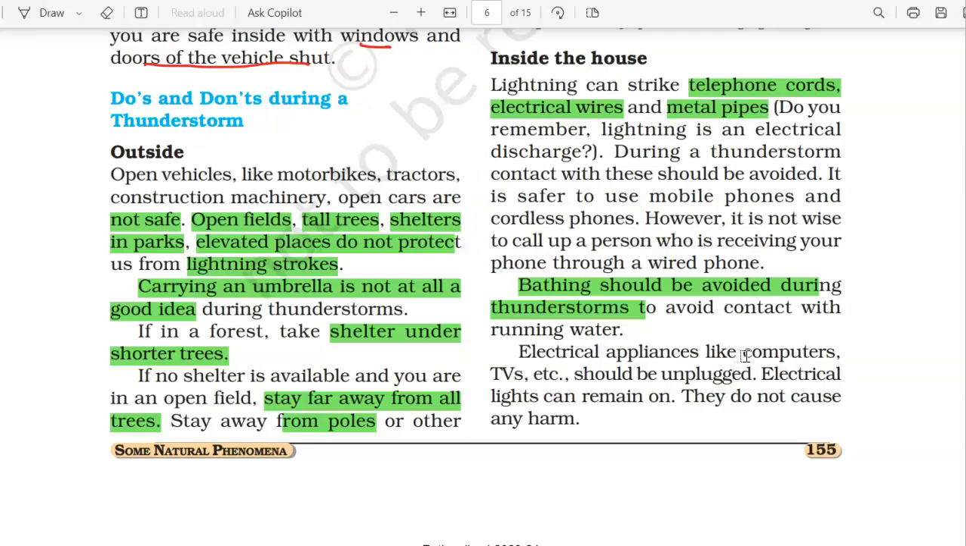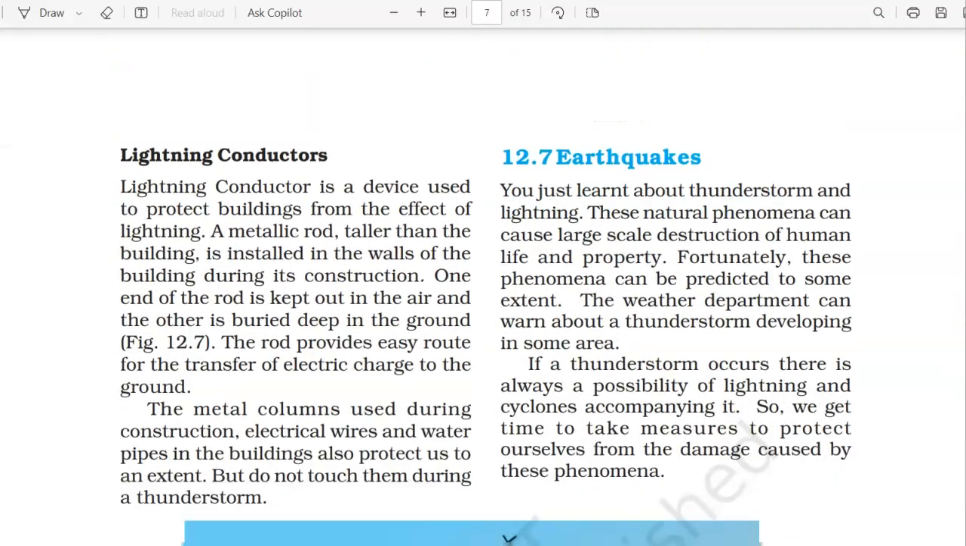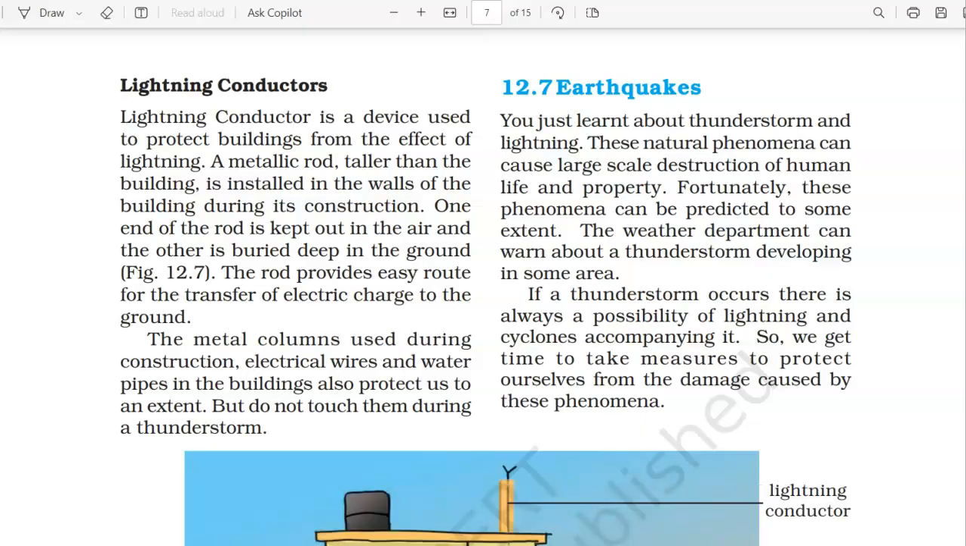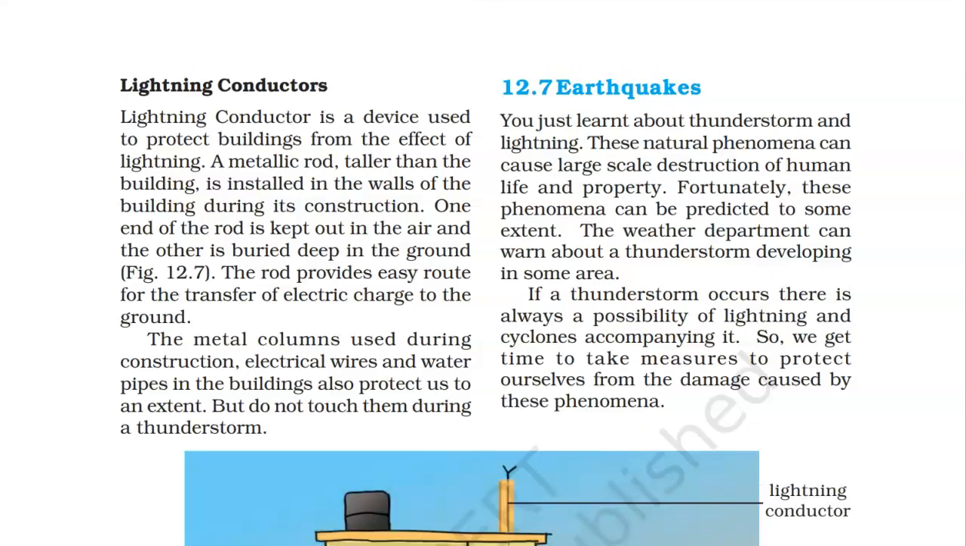Electrical appliances like computers, TVs, ACs, ovens should be unplugged during thunder and lightning. Electric lights and fans, these small devices which use less electricity, can remain on, they do not cause any harm. So that was about what lightning is, how lightning is caused, and what the safety measures are when we are inside the house and when we are outside, to protect ourselves from the destructive effects of lightning.